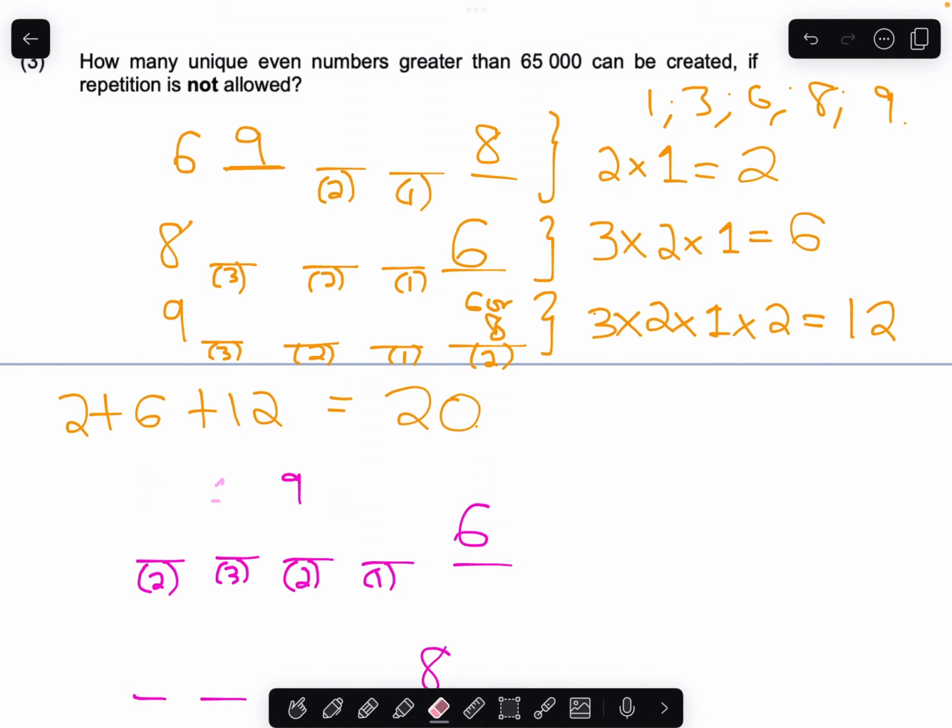So that's what these little numbers under the slot mean, right? Taking into account this restraint and the number having to end in a 6, there are 2 times 3 times 2 times 1 possibilities, and that is 12 of them.